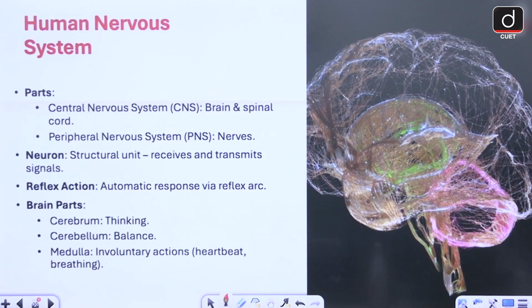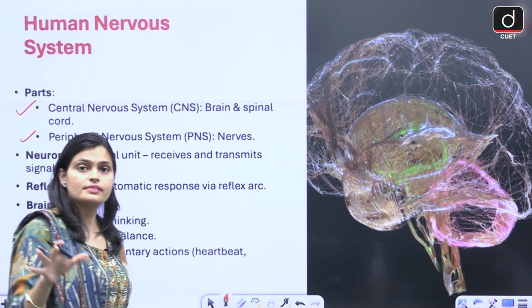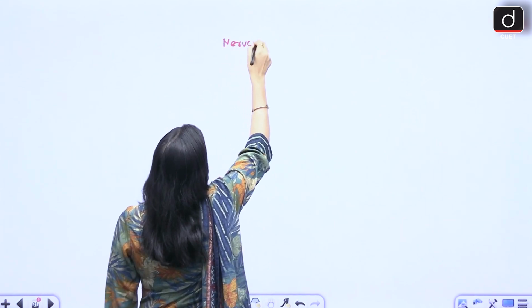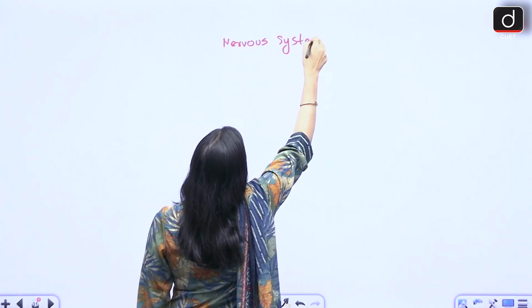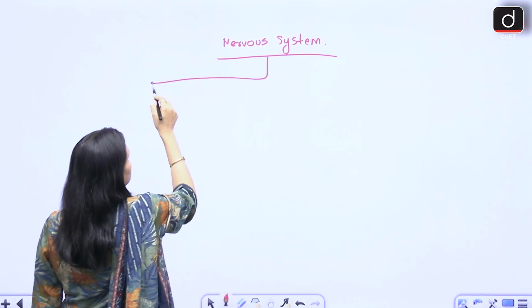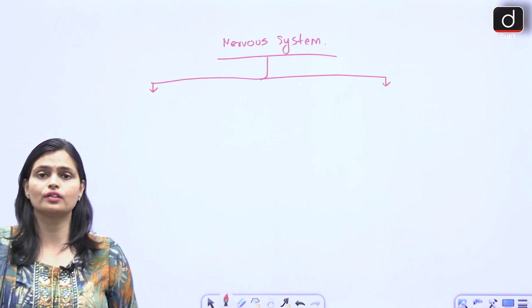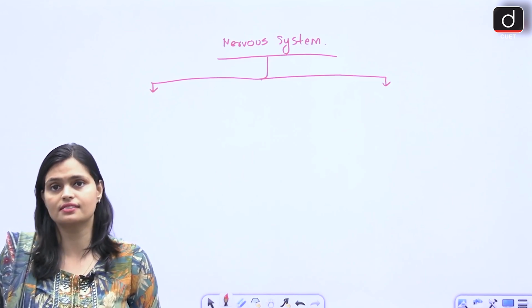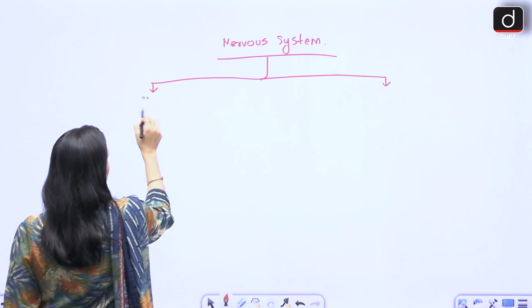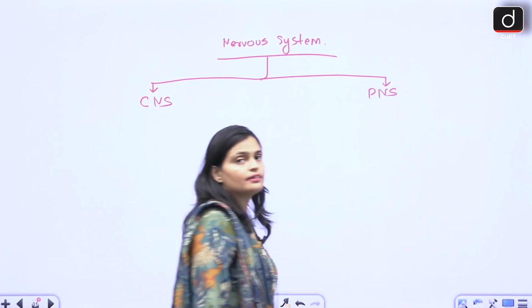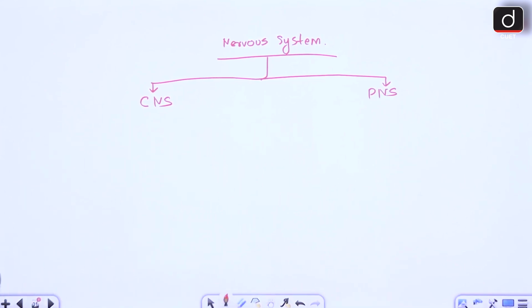Then we have the nervous system, guys. The nervous system basically consists of two major parts: the central nervous system and the peripheral nervous system. Let me make a graph. So here we have the nervous system. The nervous system is a system of our body which coordinates all the body organs through neurons and passes signals. Here the nervous system is divided into two major categories, CNS and PNS. CNS is the central nervous system, PNS is the peripheral nervous system.